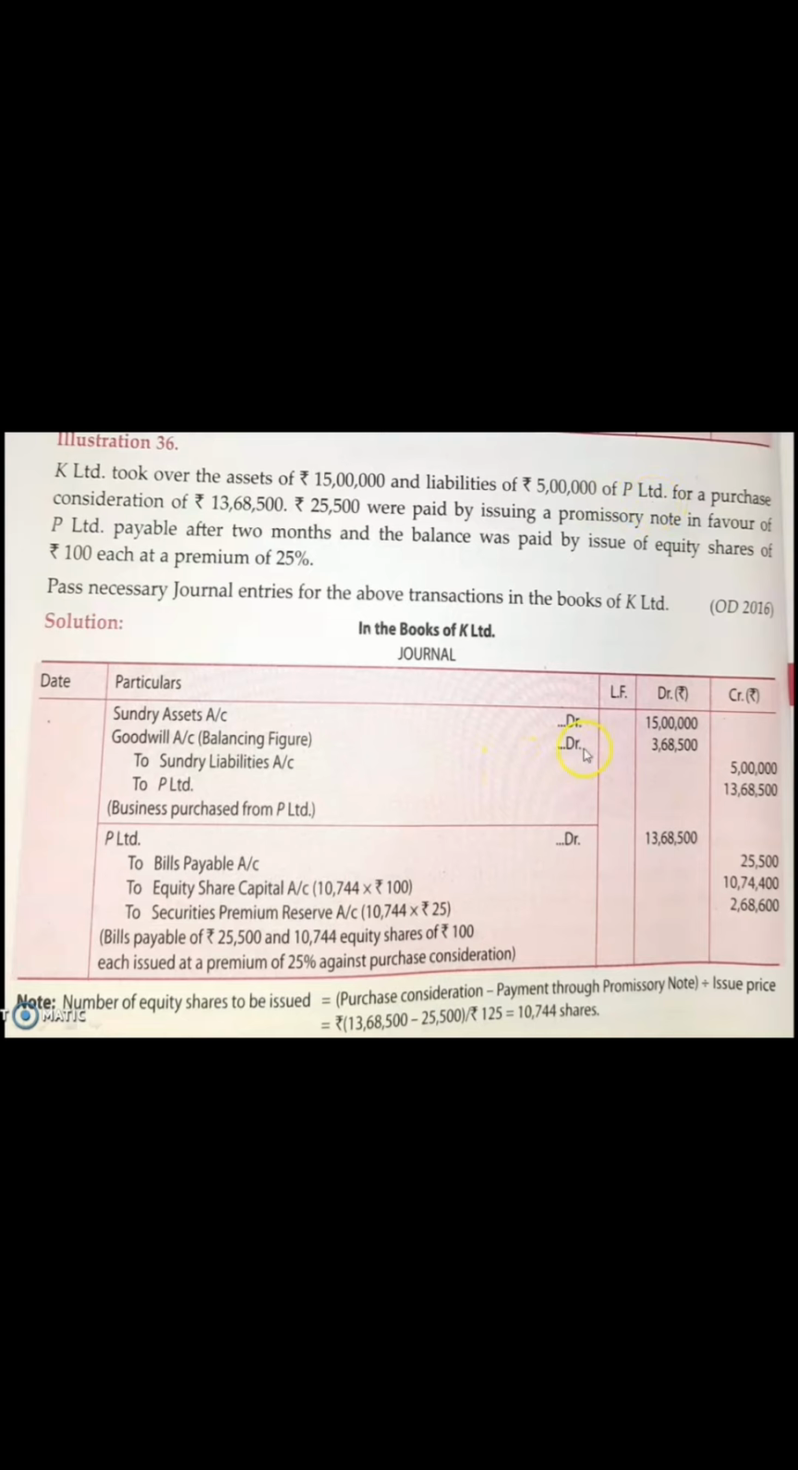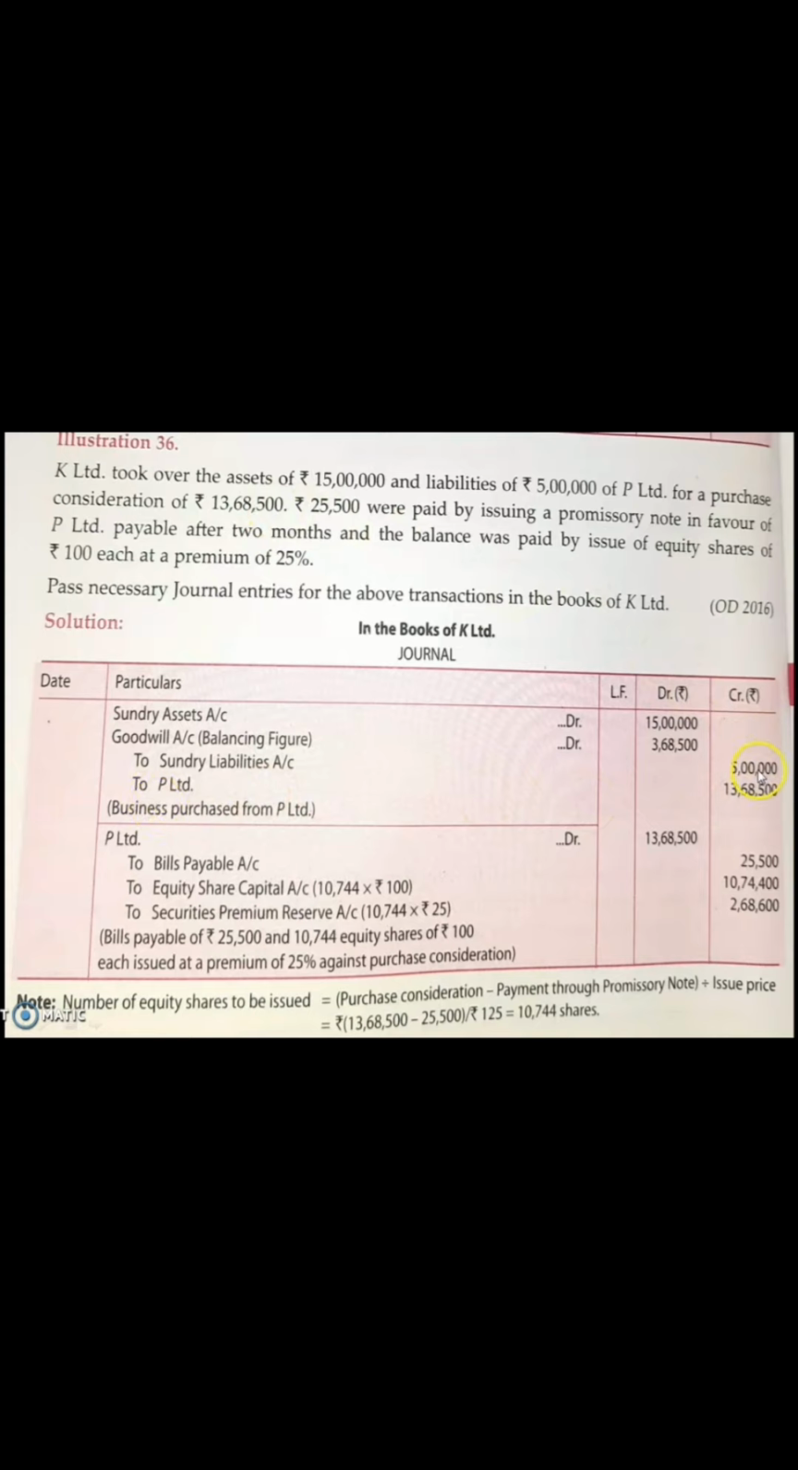Sundry asset account debited, which is given to you as 15 lakh, that you have to write over here. Then liability is given to you as 5 lakh, so to sundry liability account 5 lakh you will write here. For what price is K Limited purchasing the business of P Limited? It's 13 lakh 68,500. So K Limited is purchasing P Limited's business for a purchase consideration of 13 lakh 68,500. You can write down here in front of P Limited.